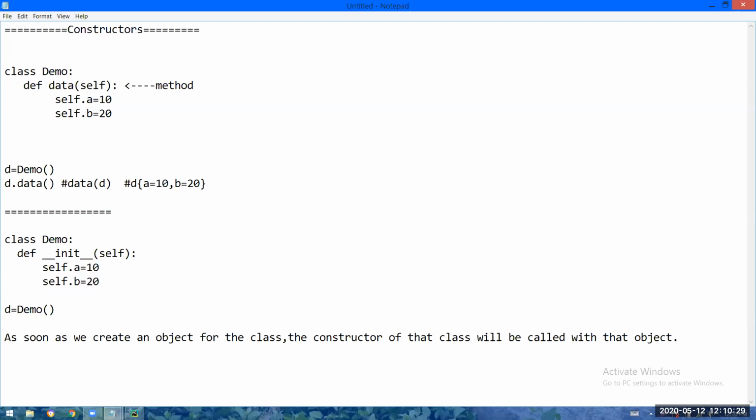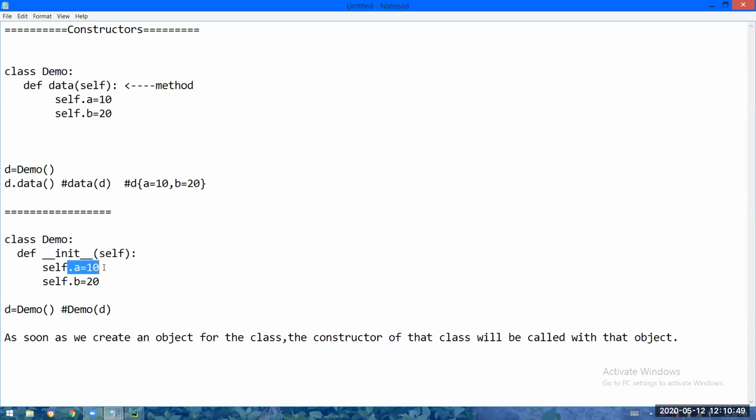That means if I write d = Demo(), then the constructor of the Demo class will be called with the object d, and to hold this object we have self. So self means d.